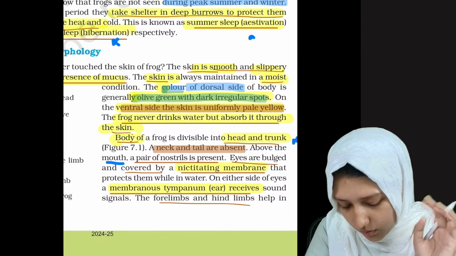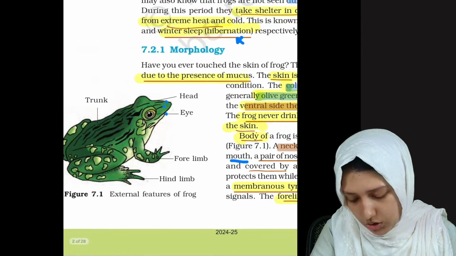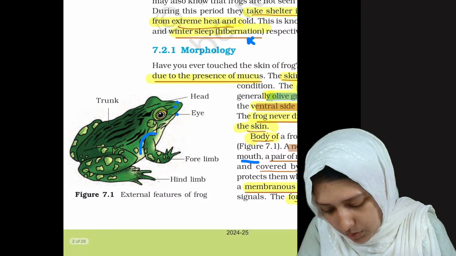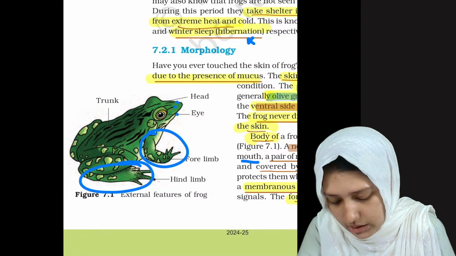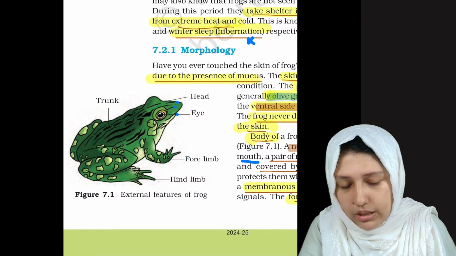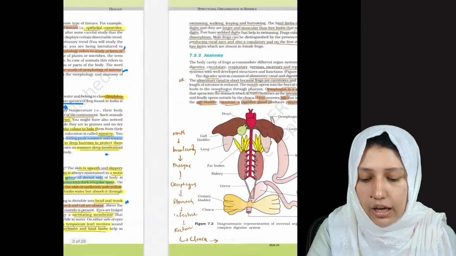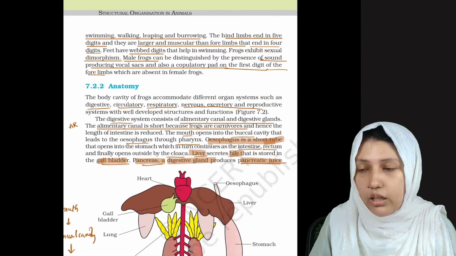Now what about the limbs, the forelimbs and hind limbs? Just see that it has two pairs of limbs. This is known as forelimbs and this is known as hind limbs.